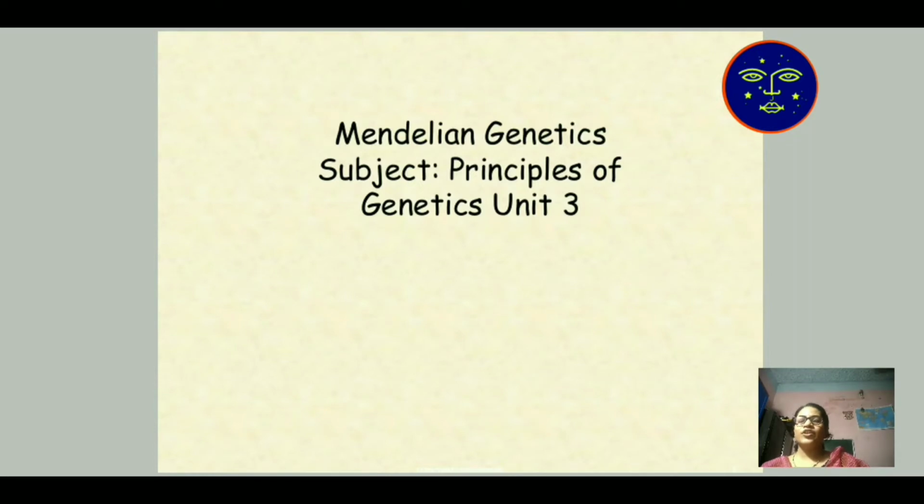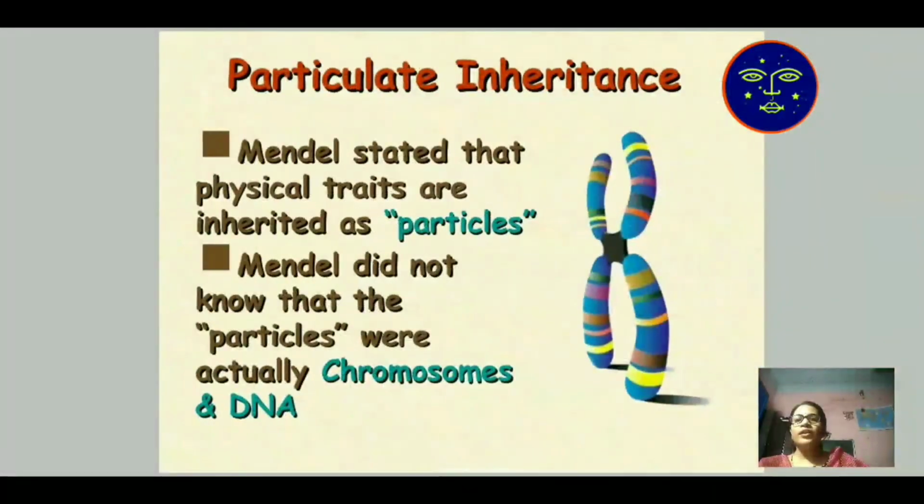Welcome to this class. Today we will discuss Mendelian genetics, which is unit 3 in botany. In this topic, first we will discuss what is heredity and what is variation. Heredity means transfer of special characters from parents to offspring, from one generation to another generation. The difference in character between the offspring and the parent is known as variation.